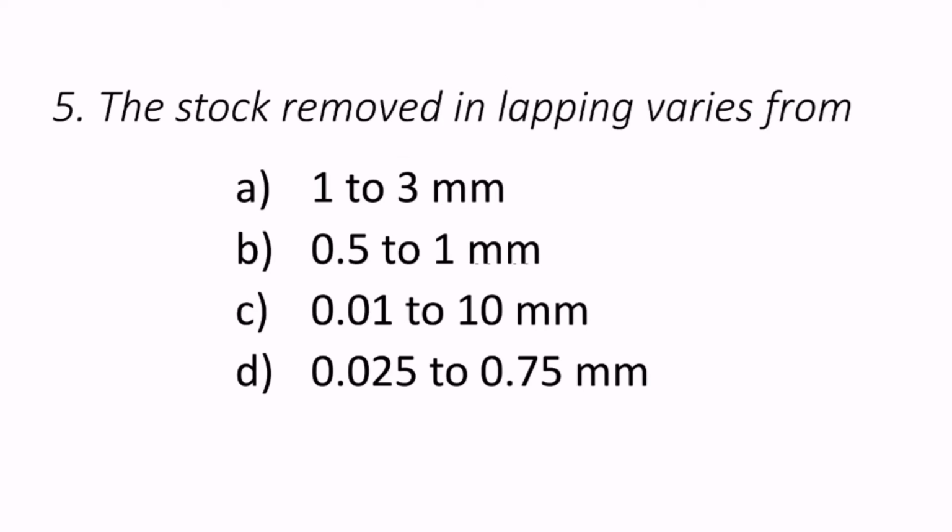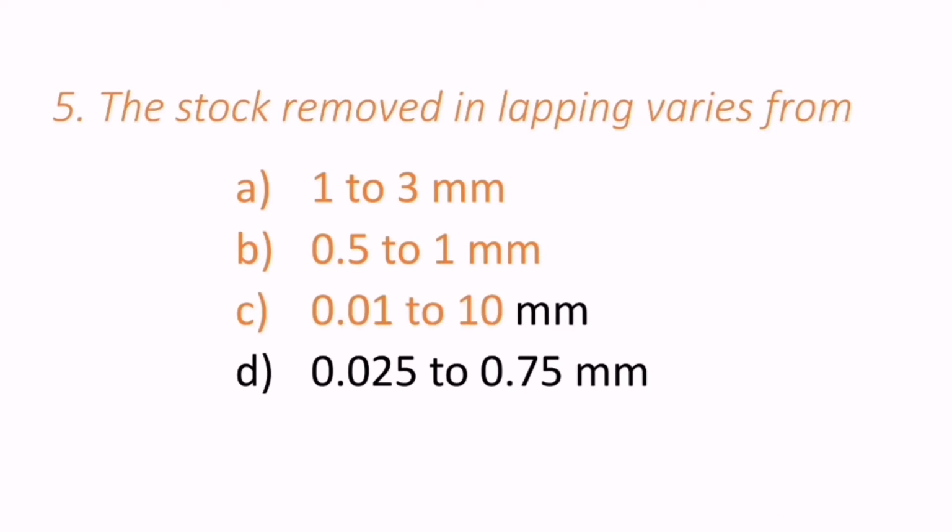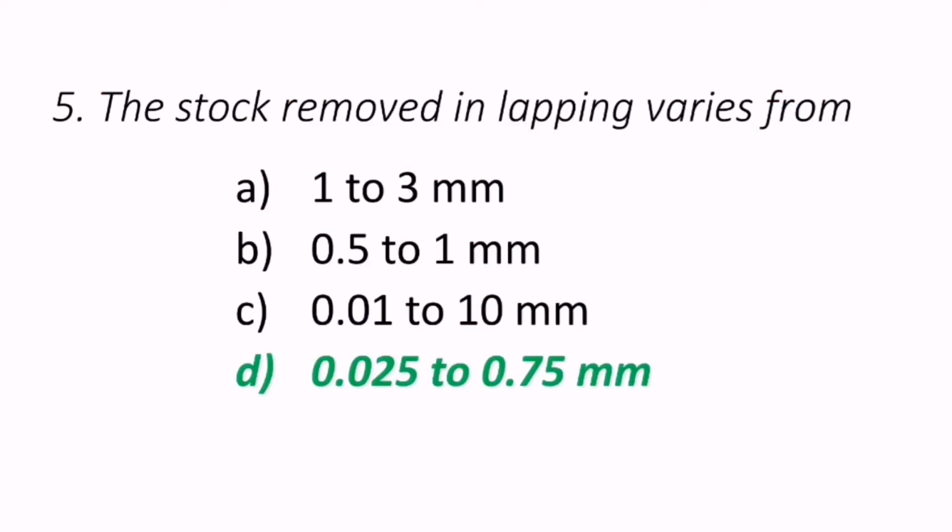Fifth question reads, the stock removed in lapping varies from. Out of 4 options, the correct answer is 0.0252 to 0.75 mm. D is the correct answer for lapping stock removal.